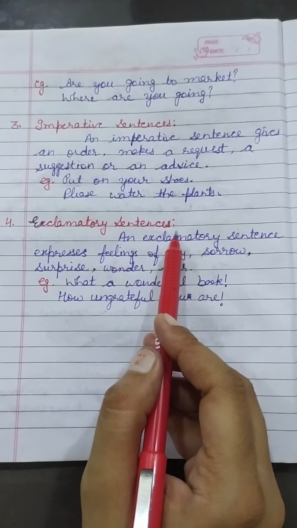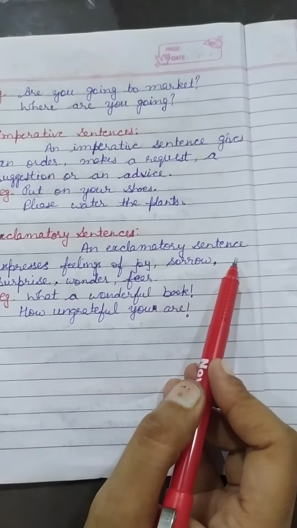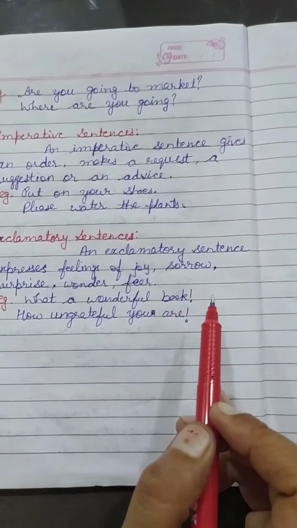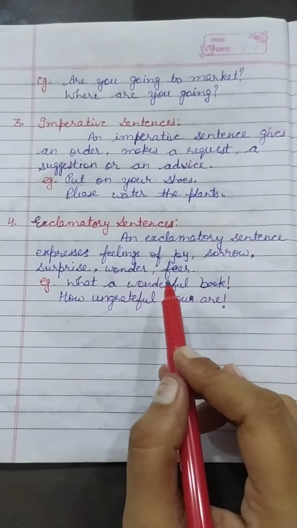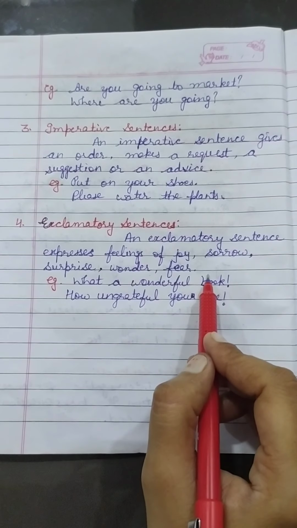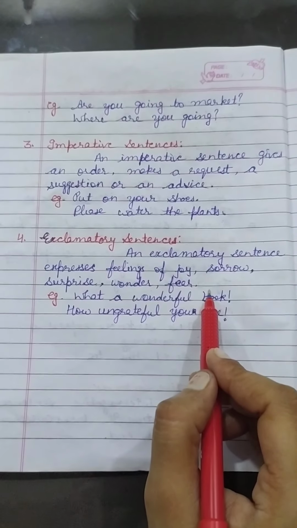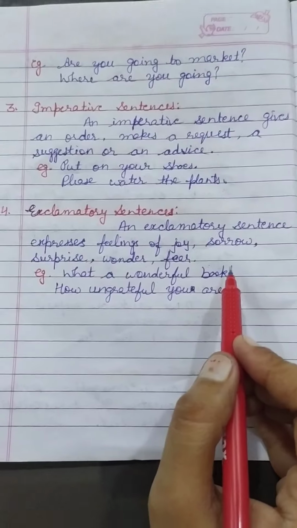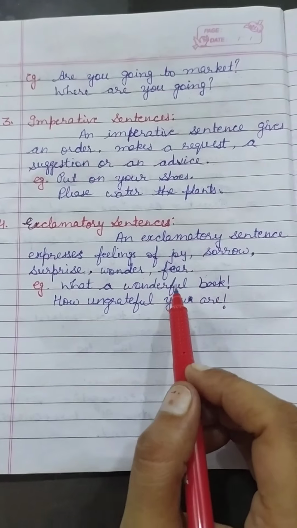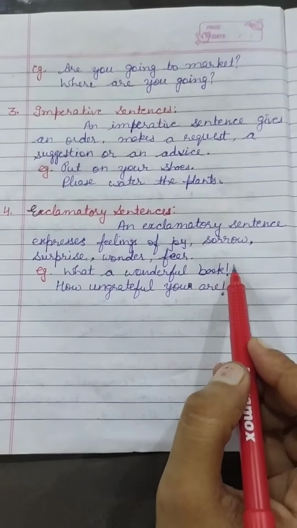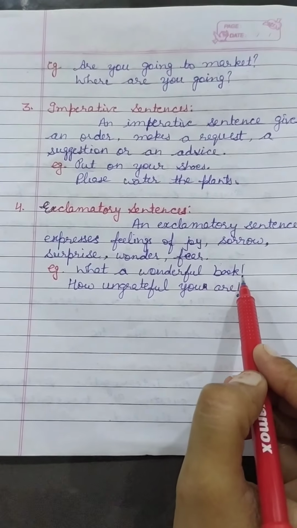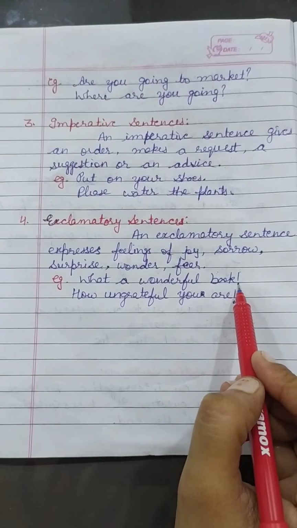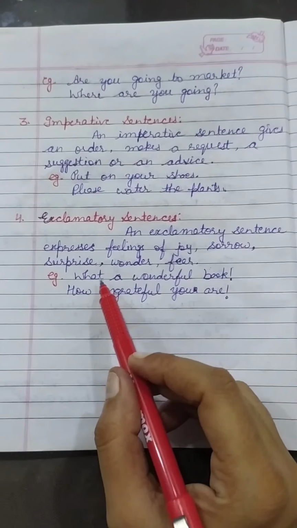Next, exclamatory sentences. An exclamatory sentence expresses our sudden feelings of joy, sorrow, surprise, wonder, or fear. In these sentences, we show our feelings. We are happy, we are in grief. These sentences end with an exclamatory mark. These sentences usually start with what and how.